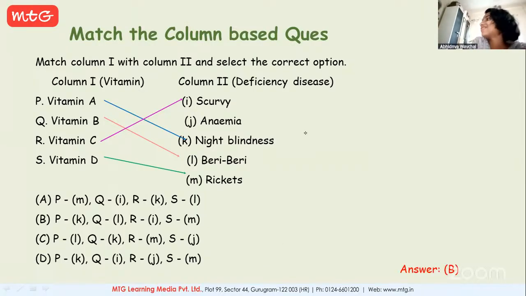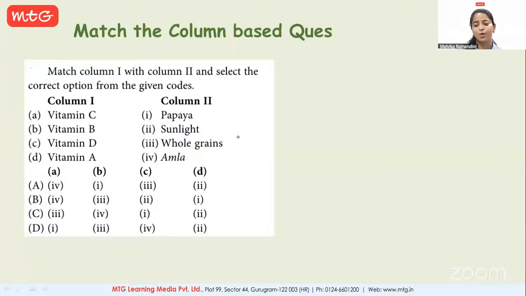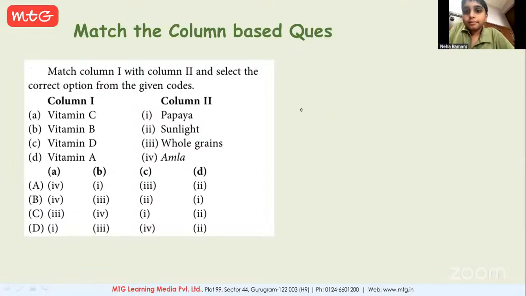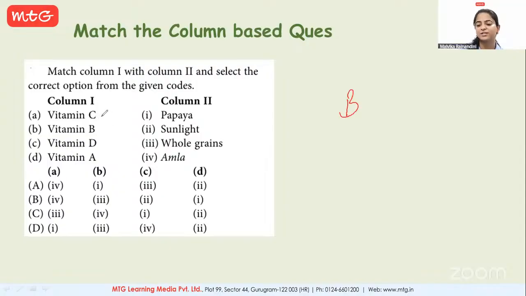Now we have another match the following question. What are the sources? Vitamin C source. The richest source of vitamin C. Come on. Raise your hand if you know the answer and put it in the chat box as well. Ma'am, option B. Now we have Neha. Neha, please tell the answer. B. Okay. So what is the richest source of vitamin C?